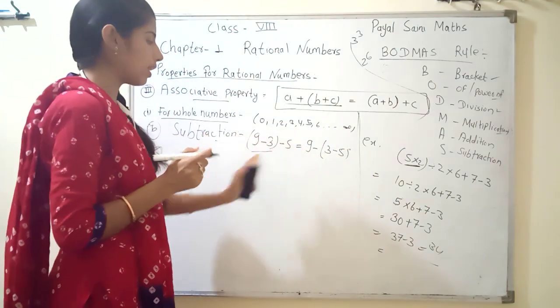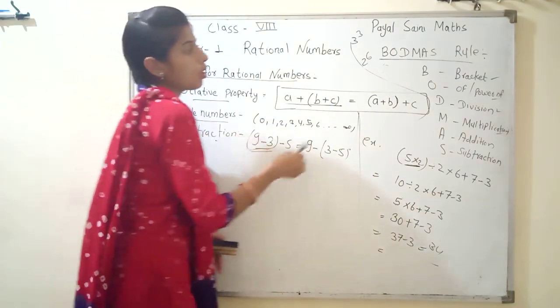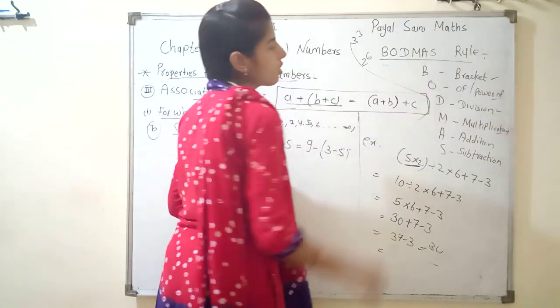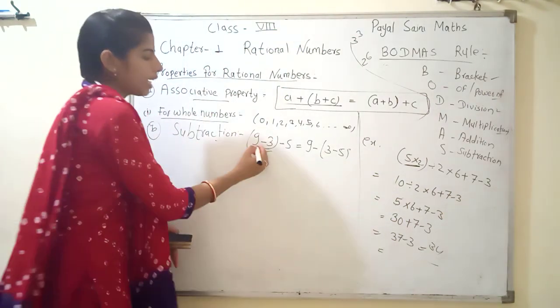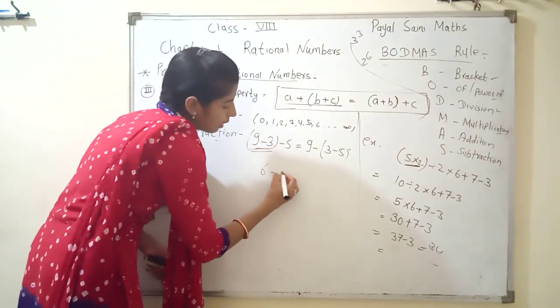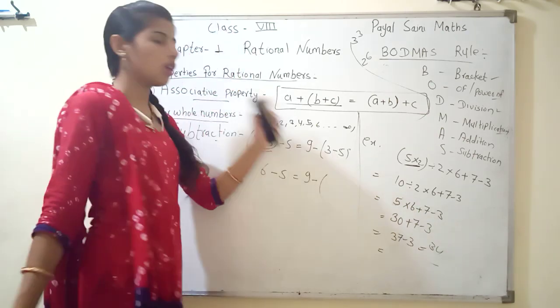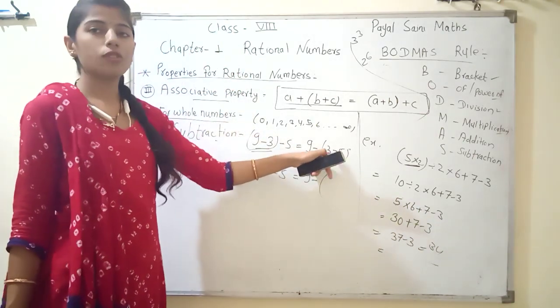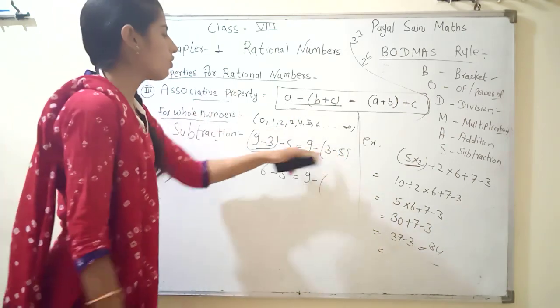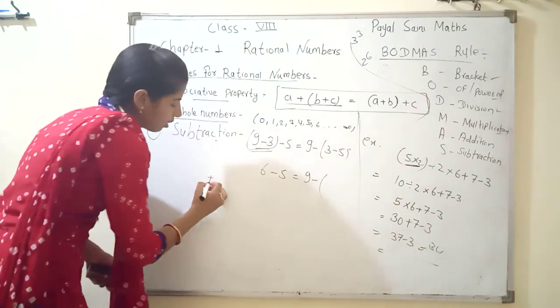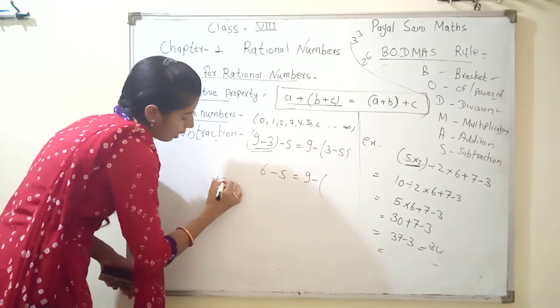Now we solve 9 minus 3. Why we solve first? Because according to BODMAS rule, first what we solve? Bracket. 9 minus 3 is 6 minus 5 equal to 9 minus. Now our subtraction rule is coming. How we solve? Here is plus 3 and minus 5.